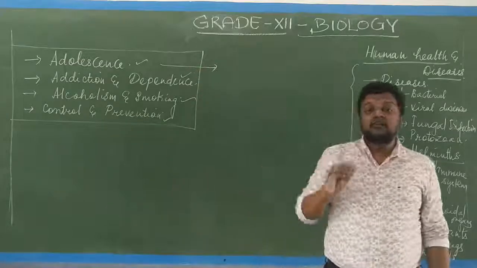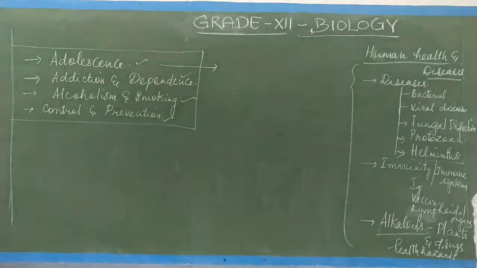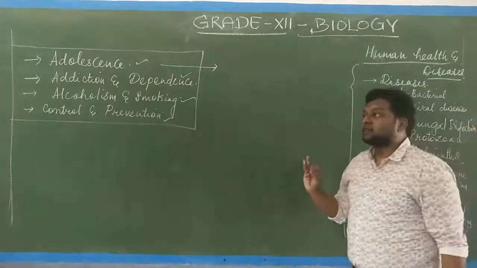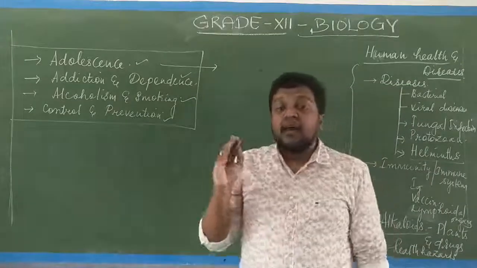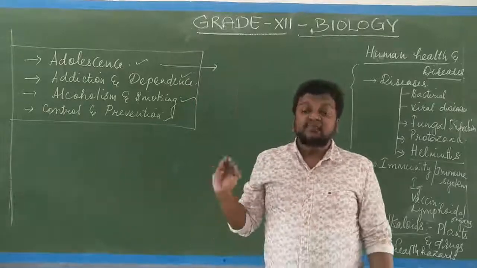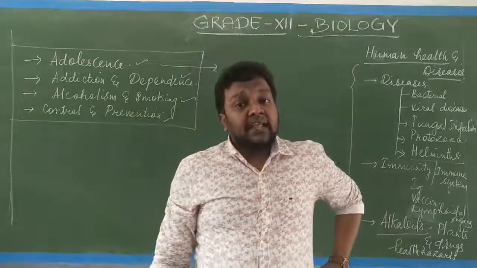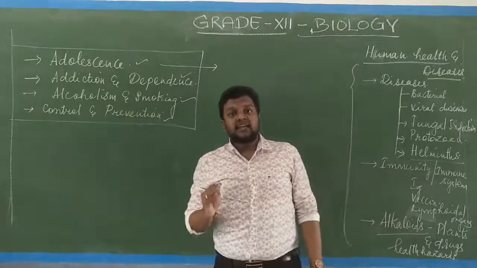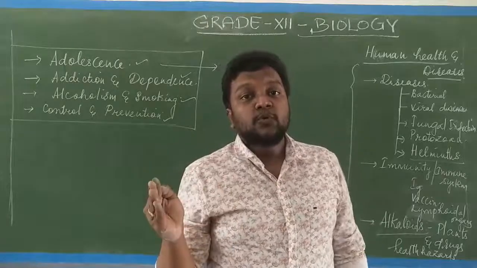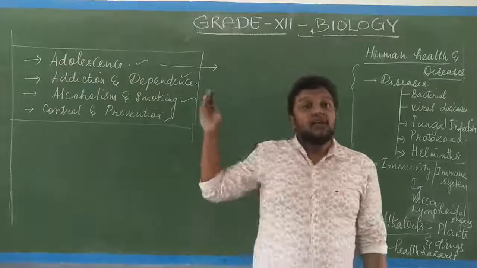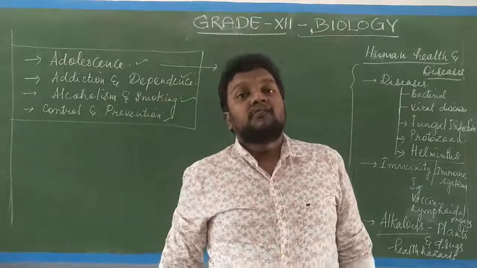So there will be physical growth, and similarly there will be psychological growth in the individual. The psychological growth can otherwise be called mental growth, and it exists between the age group of 12 to 18 years, but actually it is up to 22 years. Whereas in the textbook it has been given, medically and scientifically it has been proved experimentally that it should be between 12 to 18 years. But now it has been extended to 22 years, whereas in your NCERT it is given as a period between 12 to 18 years.